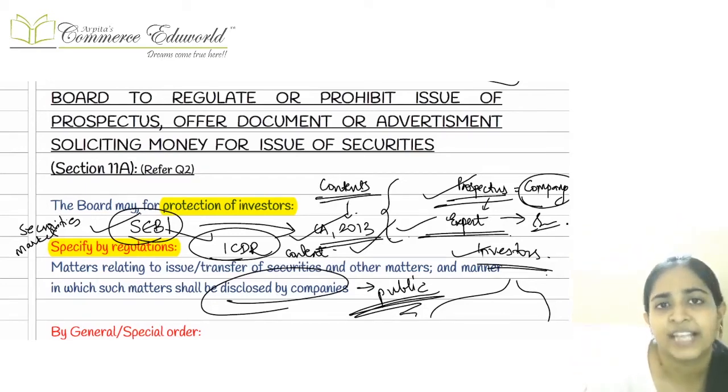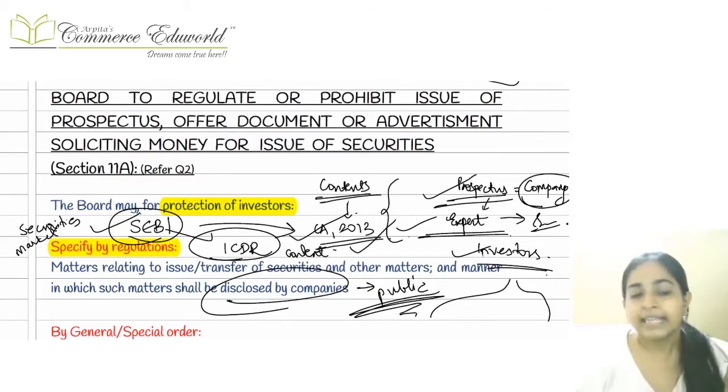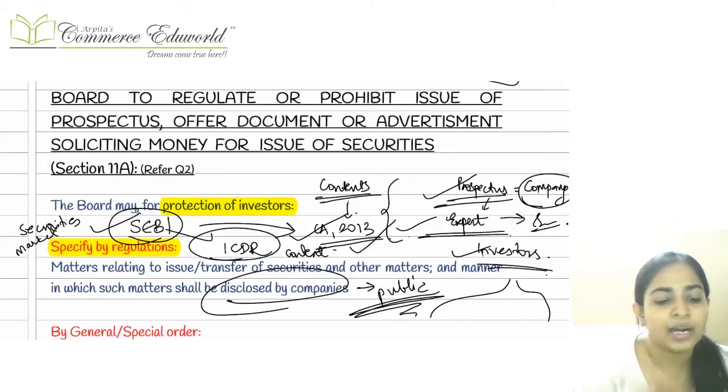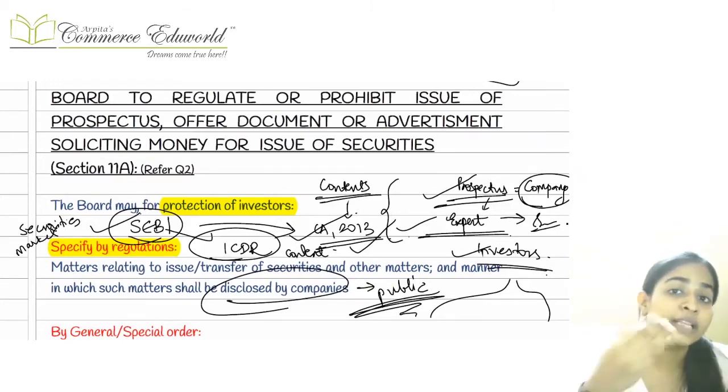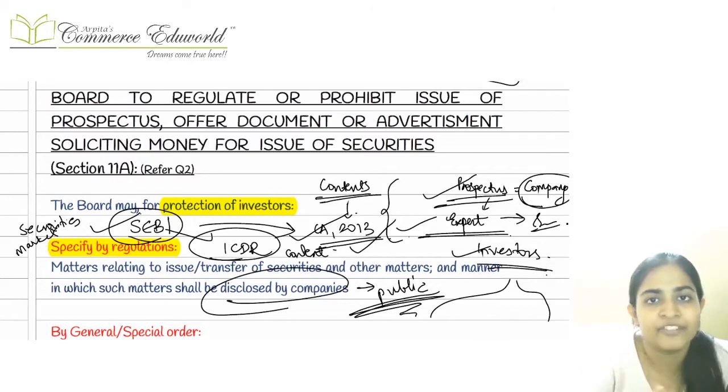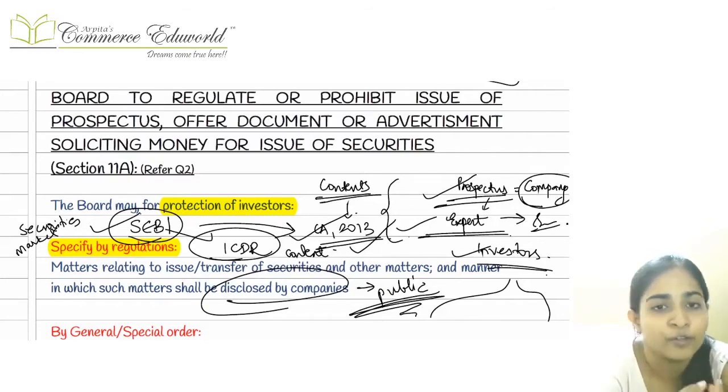Now going to the next section, section number 11A. Section number 11A specifically talks about the prospectus. They say that whenever any particular company comes up with an issue, issuing the prospectus is mandatory, because that is the offer document, right? That is the offer document that you give to the public.